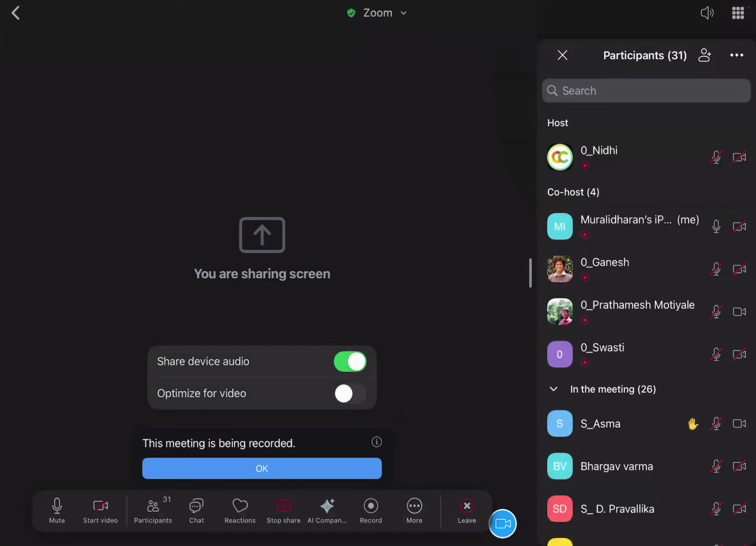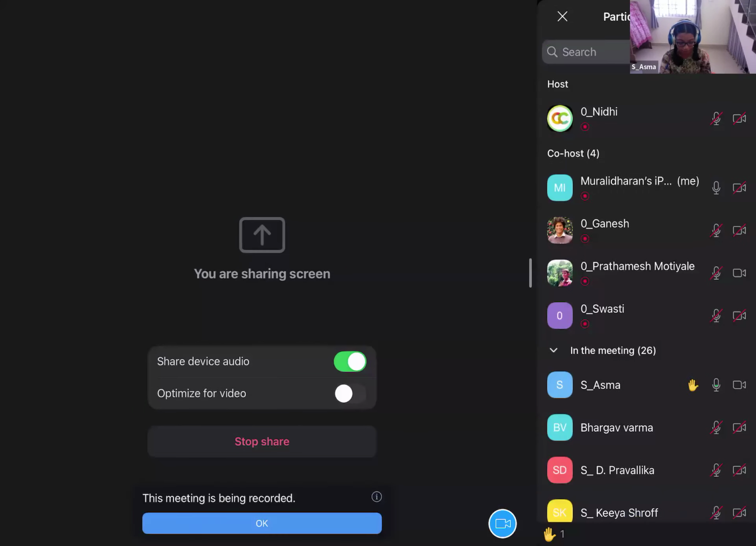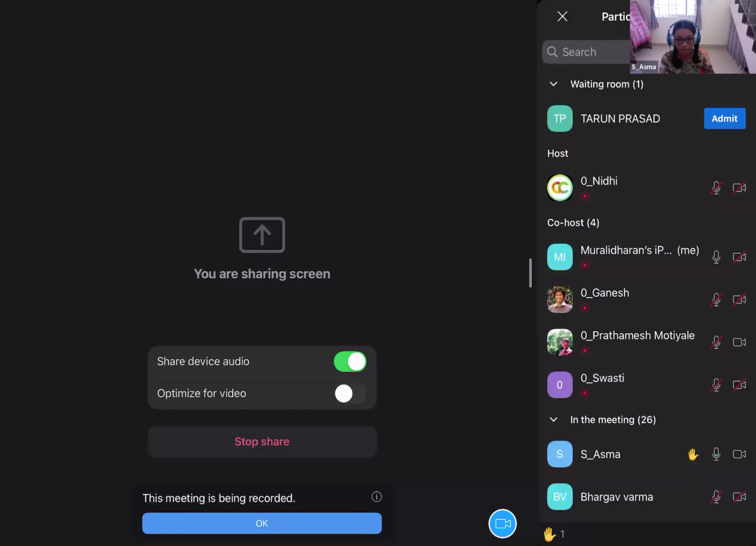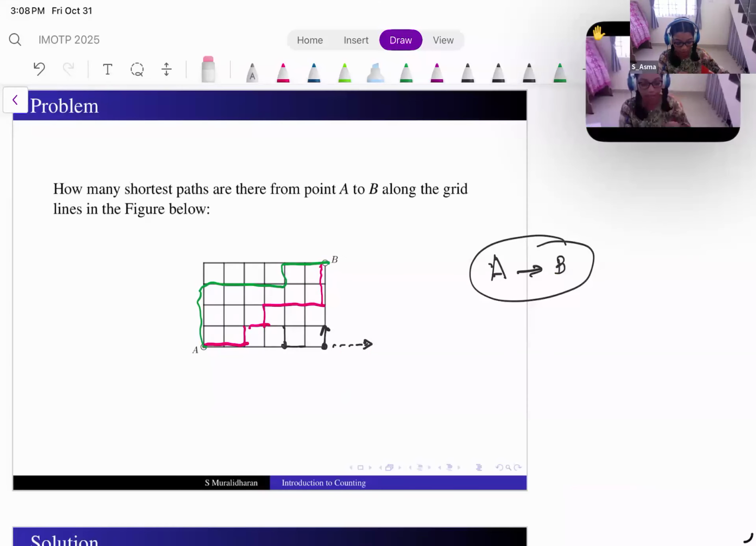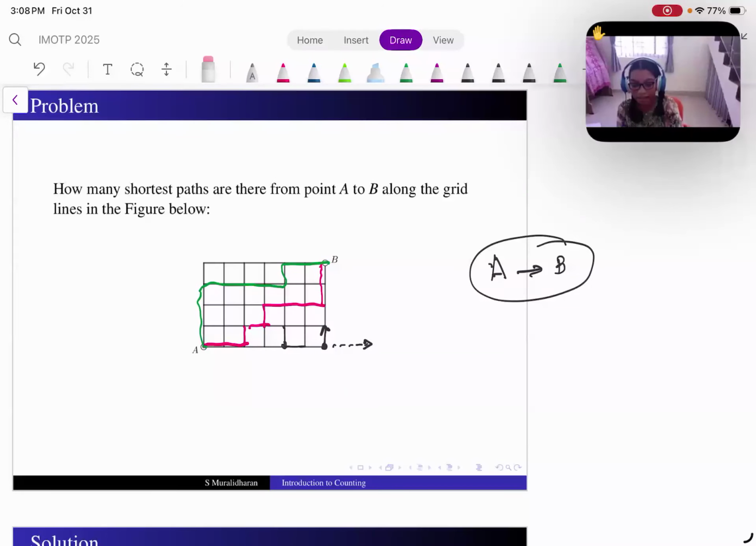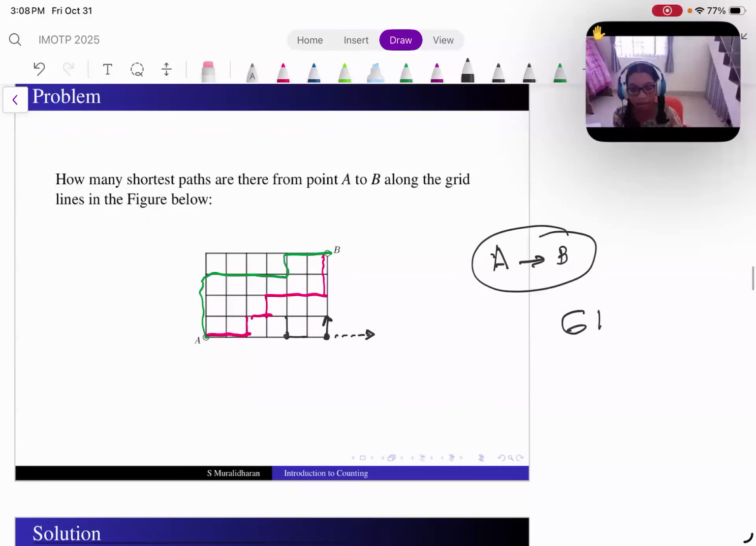Yes, Asma. Sir, we know that each small path should be made of 6 rights and 4 ups. So the number of paths will be the number of ways to arrange these 6 rights and 4 ups, and that will be 10 factorial, divided by... You know a lot more than okay. That is one way. Of course, I agree that this is a way of doing this one.